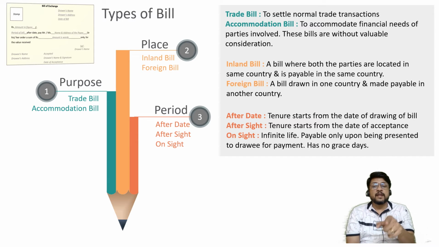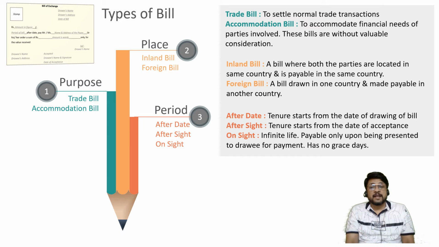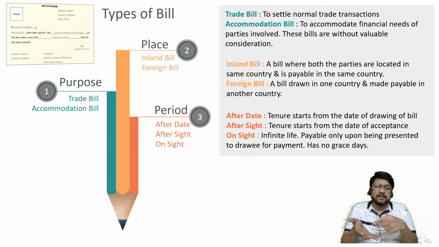Similarly, when you create an on-sight bill, on-demand bill, on-presentment bill, you are creating almost like a currency note. But remember, it is not governed by the RBI Act. It is governed by the Negotiable Instruments Act. So if you create an on-sight bill, it is as good as you creating a currency note on which you are having your signature. I hope it is easy to understand.